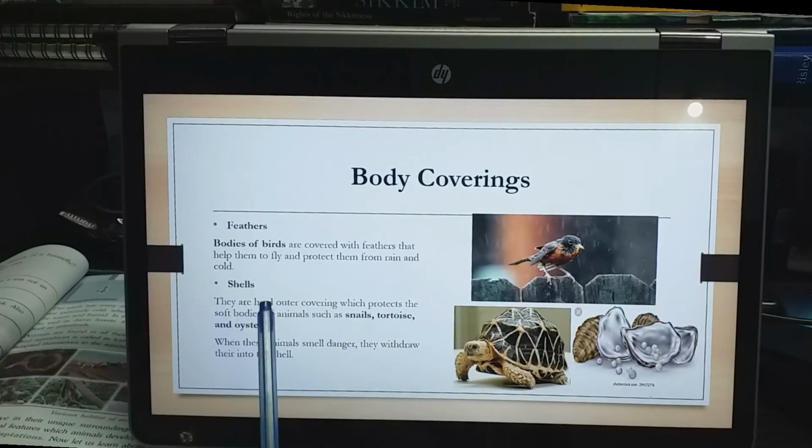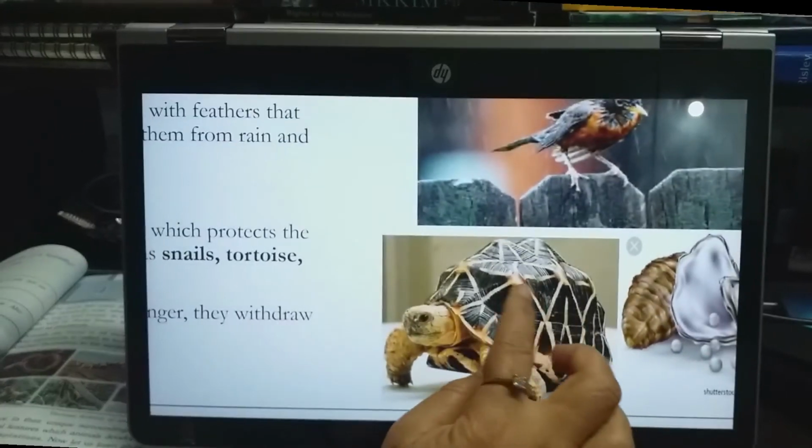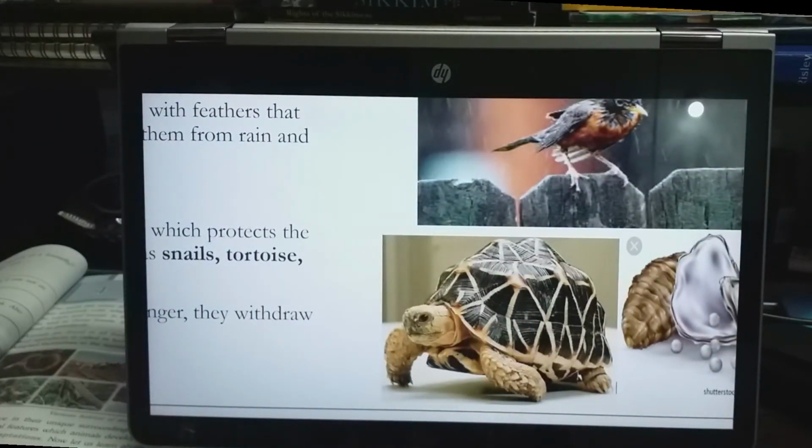Now see, they are hard outer coverings which protect the soft bodies of animals such as snails, tortoise and oysters. When these animals smell danger, they withdraw their body into the shell. This outer covering is called shell, this hard covering. If they feel any danger, or somebody touches them, then they withdraw, they put their head inside, withdraw inside these shells and protect themselves from other enemies.